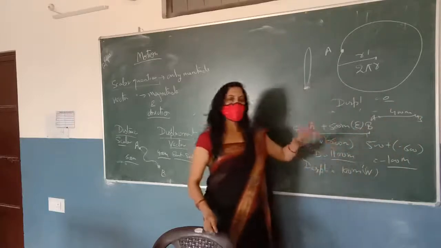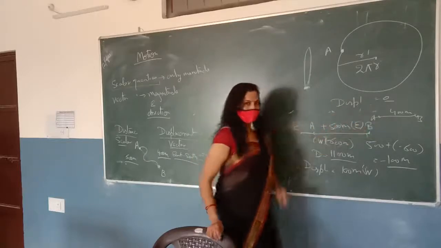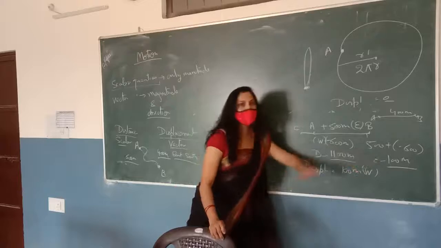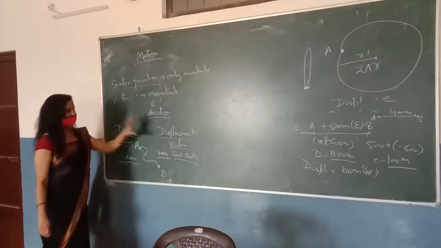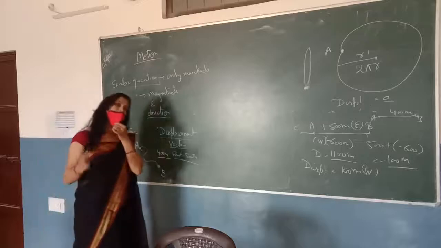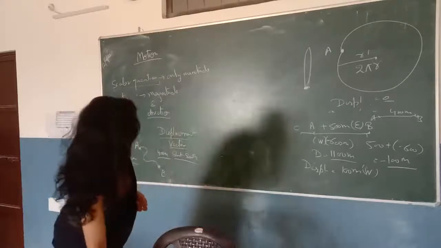So in this case the distance is 400 meters, and the displacement is 400 meters, again positive. Or in this example it is negative. So we can say the distance is always positive, but the displacement can be positive or negative. So these are a few differences between distance and displacement.